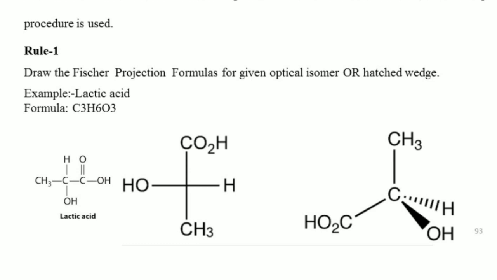The OH group is present on a solid wedge, which is nearer to the viewer. The COOH and CH3 groups are present in the plane of the paper or the plane of the slide. So this is the representation of the lactic acid molecule in terms of the Fischer projection formula. This is the first rule to follow to decide the RS configuration for a given molecule.